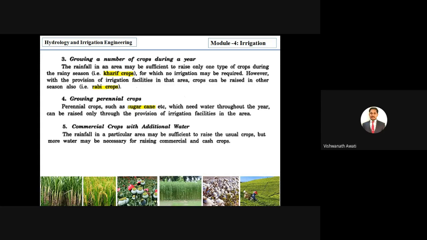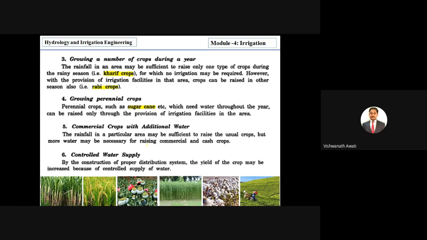Next, commercial crops with the additional water. Here commercial means cash crops. For example, sugar cane, rice, opium, jute, cotton, tea. These are all called commercial crops, right? Even cotton and jute, which are used to prepare bags. So these are the commercial crops, and we can manage these crops properly with the additional water, right?